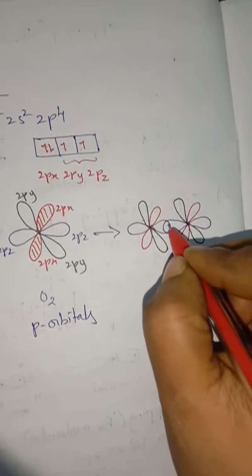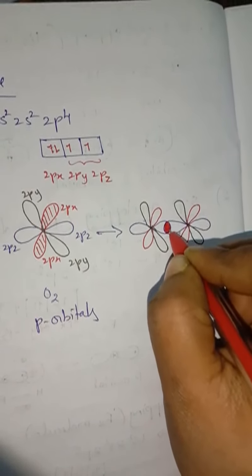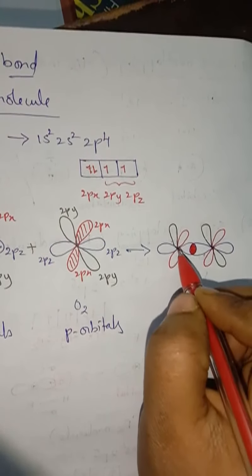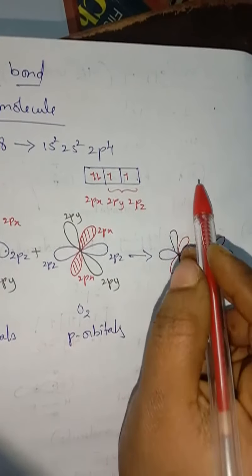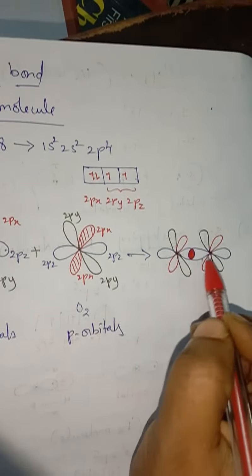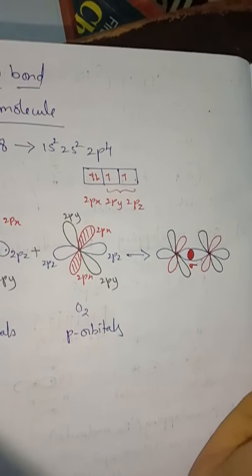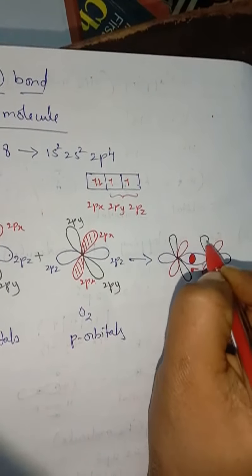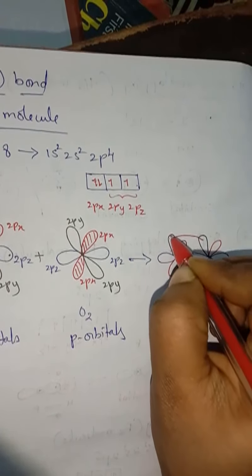So here these 2 electrons occupied this place, that is why I am shading this part. And so one pair of electrons, from pz, 1 electron from one atom and another electron from another atom, were joined to form what kind of bond? It formed sigma bond. First sigma bond is formed, and next 2py, this one is py, this one is py. Here also unpaired electrons are present, so here also bond will be formed.